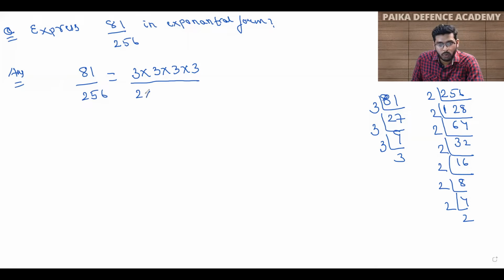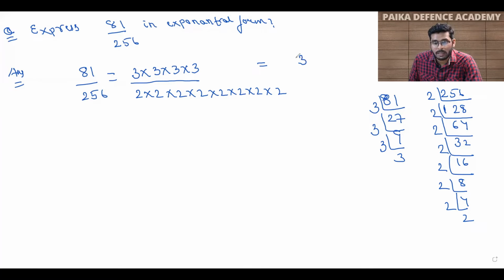So I have 2 into 2 into 2 into 2. 1, 2, 3, 4, 5, 6, 7, 8. Now students, see, if I write 3, I have multiplied 3 four times, so I can write it as 3 raised to power 4 in the exponential form. Similarly, I have multiplied 2 here 8 times, so I have to write 2 raised to power 8.